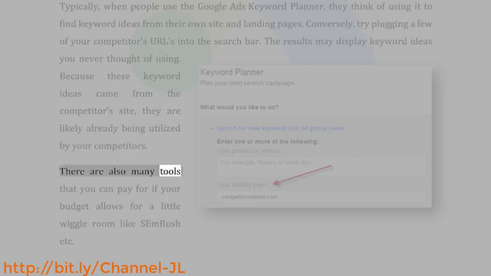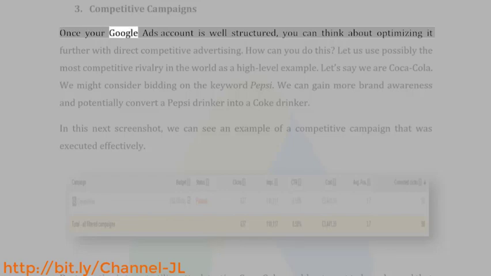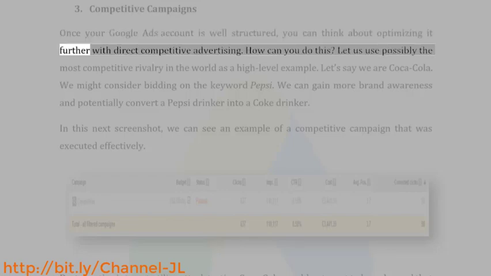There are also many tools that you can pay for if your budget allows for a little wiggle room, like SEMrush, etc. 3. Competitive campaigns. Once your Google Ads account is well structured, you can think about optimizing it further with direct competitive advertising. How can you do this?